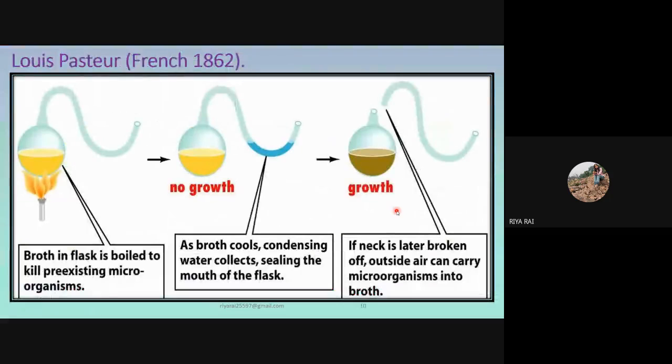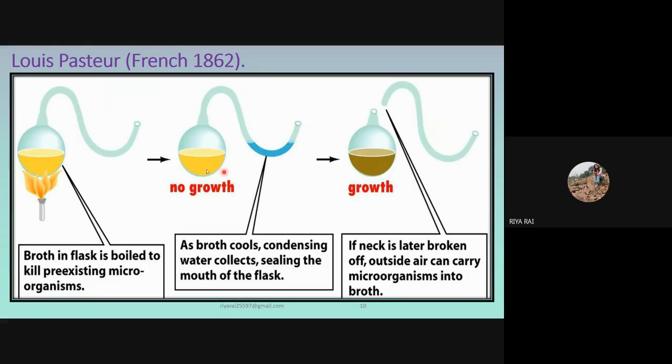The third experiment was done by Louis Pasteur in 1868. He prepared a sterilized syrup of sugar and heated it, so all the pre-existing microorganisms were killed. He took a swan-shaped flask, a swan neck flask or curved neck flask. When the broth was heated, no growth occurred in the swan